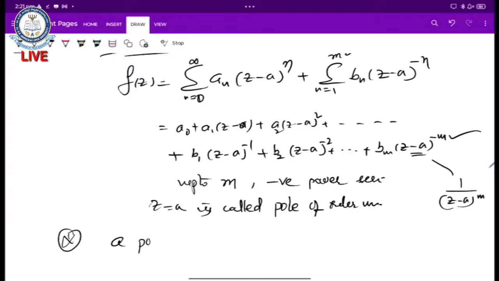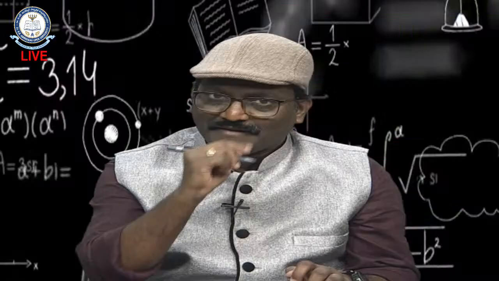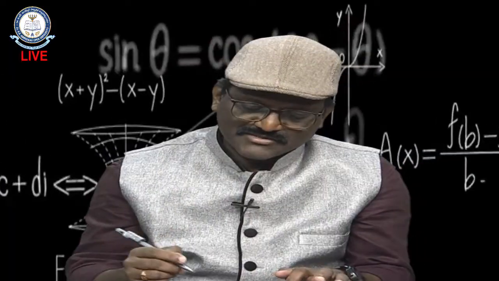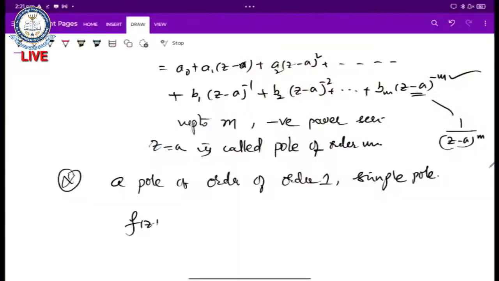A pole of order 1 is called a simple pole. This is named as simple pole. That means a pole of order 1 means in the negative power series how many terms exist? Only one term exists. What is that? That means f of z becomes what?